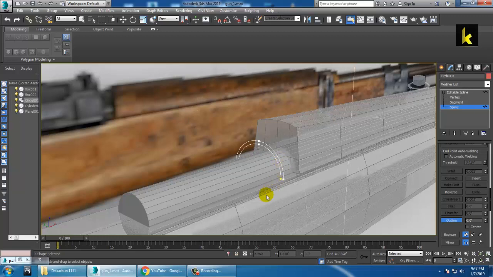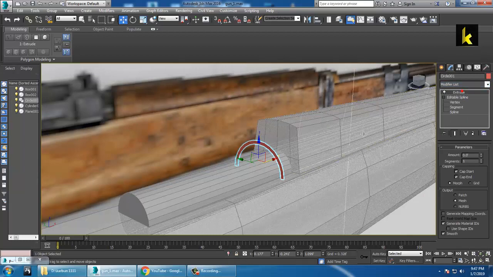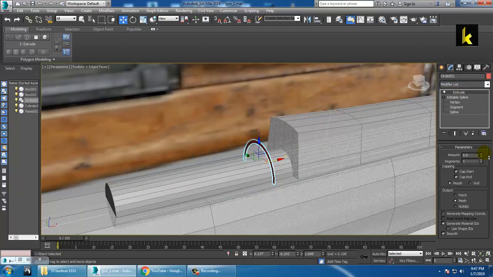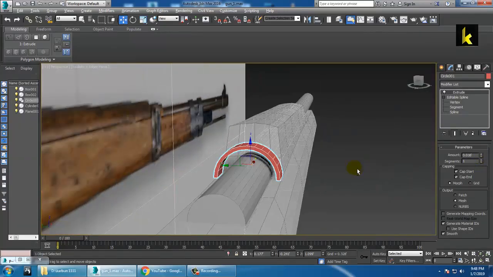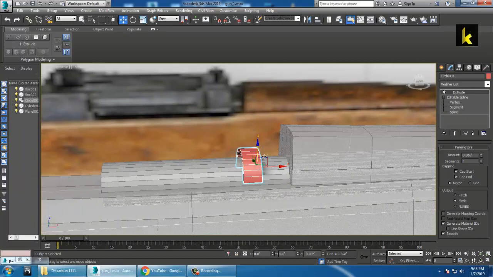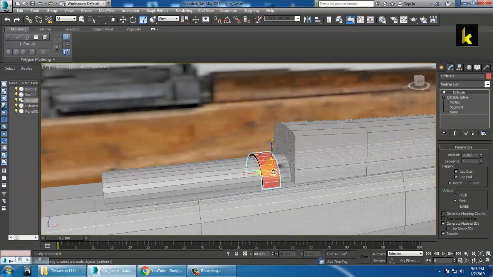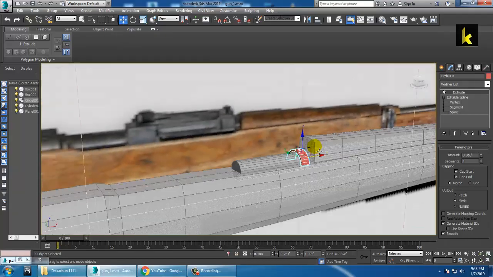So now you can go into this and use an extrude modifier over here. You can just click over here and you can resize it. Even if you want to scale it, you can just scale this part like this.